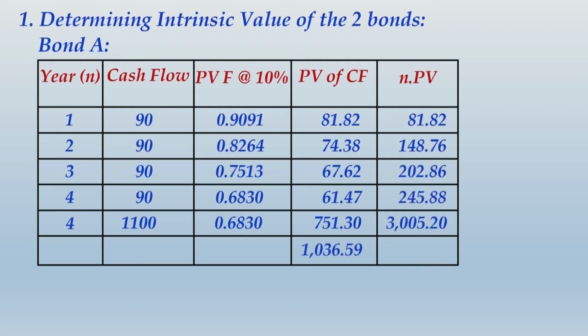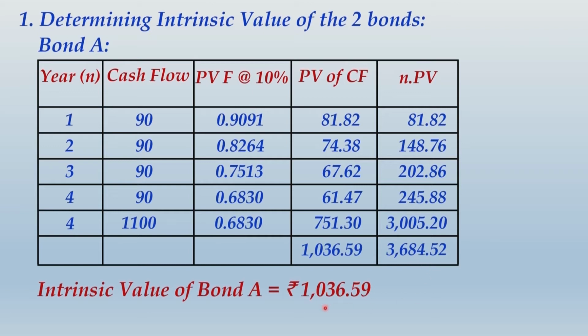So finally what you get, 1036.59 is the intrinsic value of bond A, and this total will be helpful for determining the bond duration. So intrinsic value of bond A is 1036.59. Exactly in the same way you can determine the value of bond B also. But first what you do is write down all these calculations quickly.